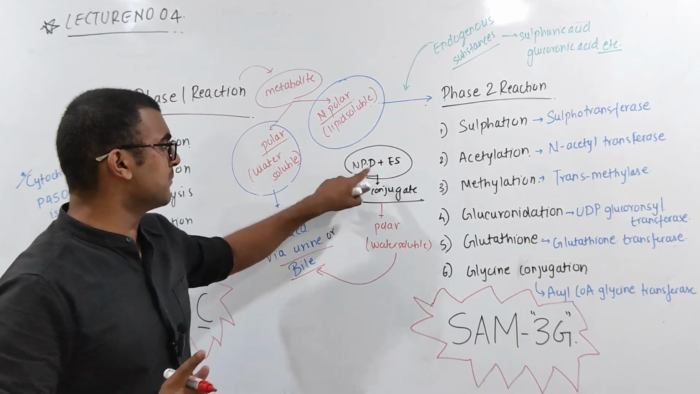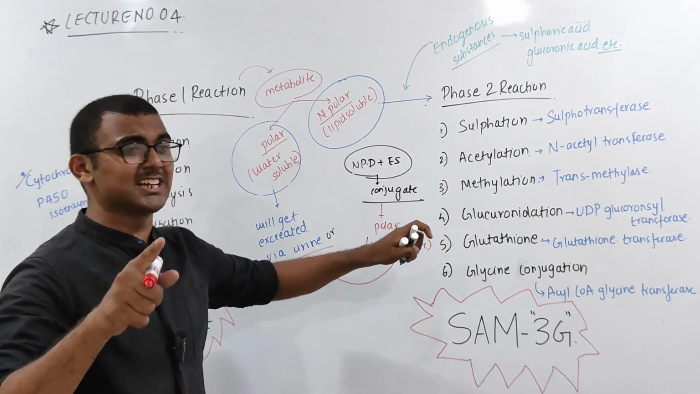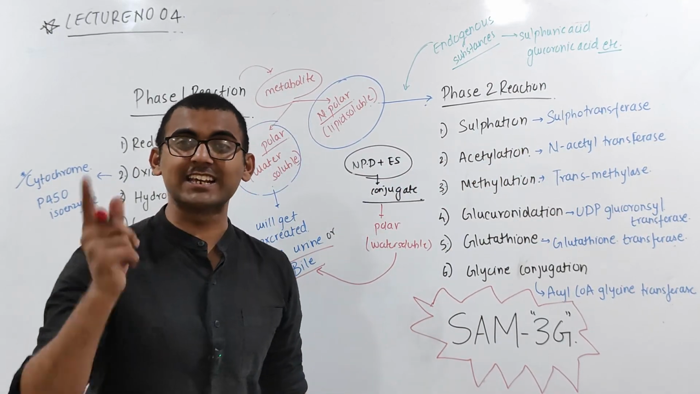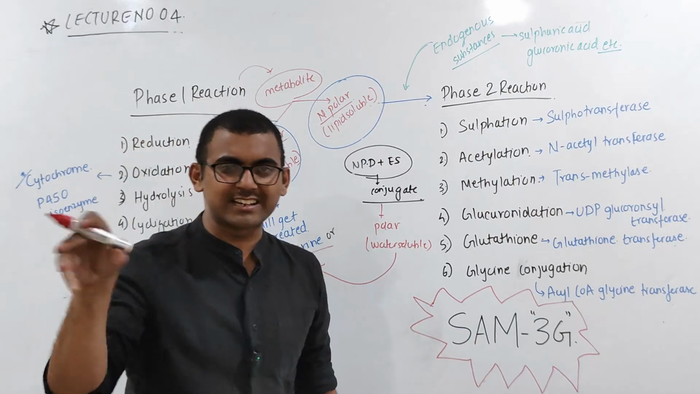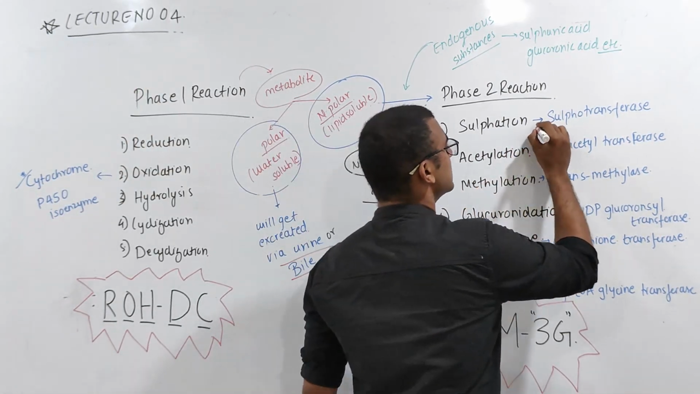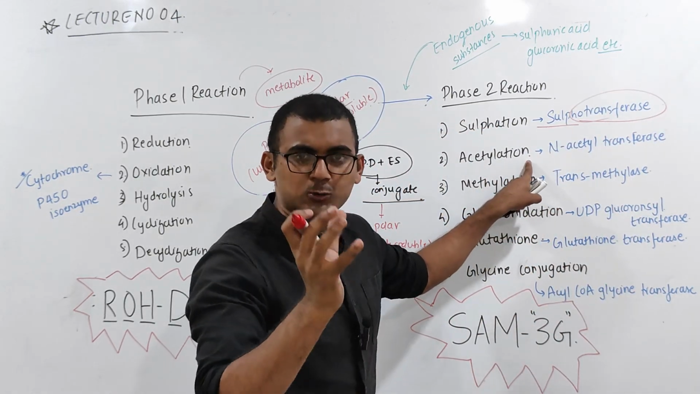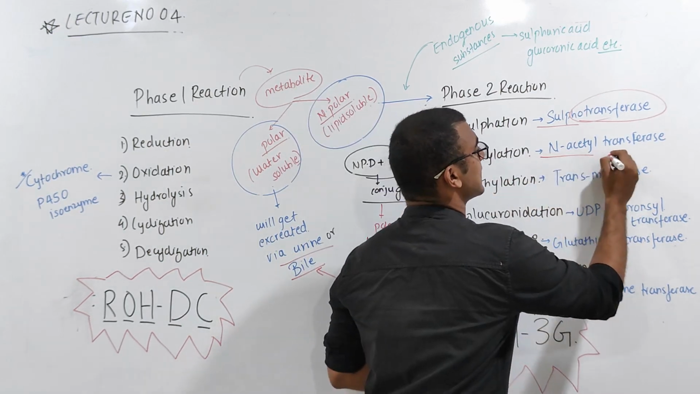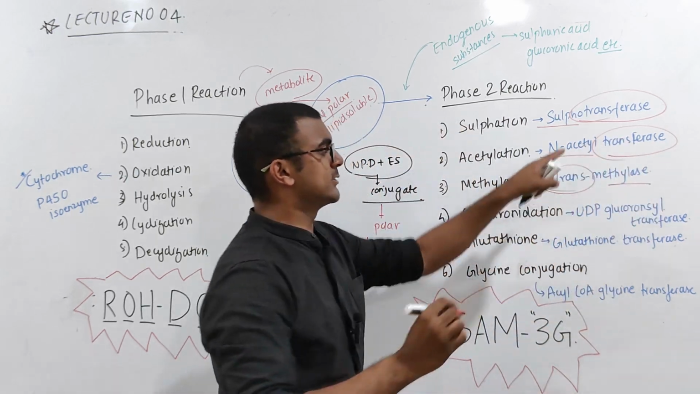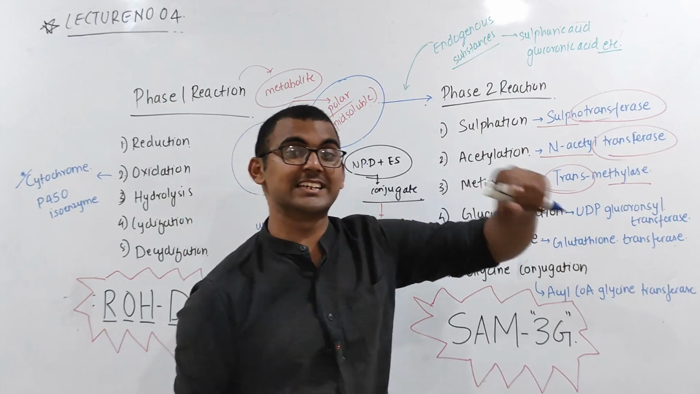Okay, now when this is combining with endogenous substances, if the endogenous substance is sulfur, then it will go into which reaction? Sulfation reaction. Addition of sulfur group, sulfation reaction. Which enzyme is responsible? The sulfur group is getting transferred, right? So this is going to be your sulfur transferase. See here also, acetic acid, or acetyl group, is going to get transferred. That's why it is your N-acetyl transferase. Same, methyl group is getting transferred, trans-methylase. So you can see the trans. That means the particular group is getting transferred.